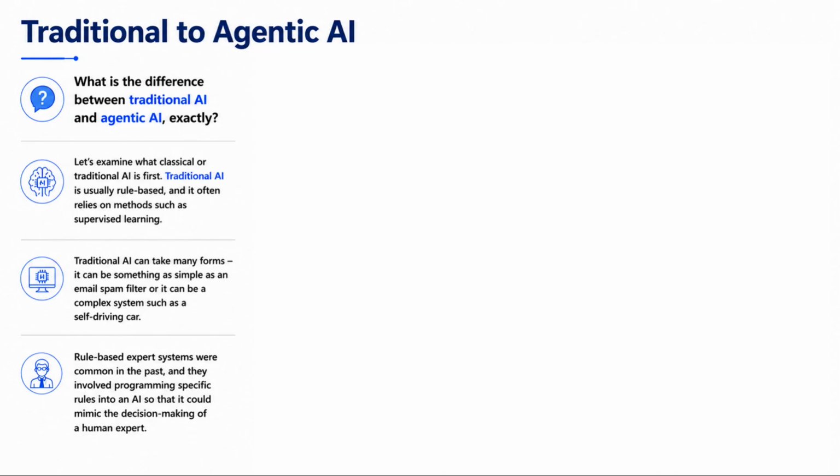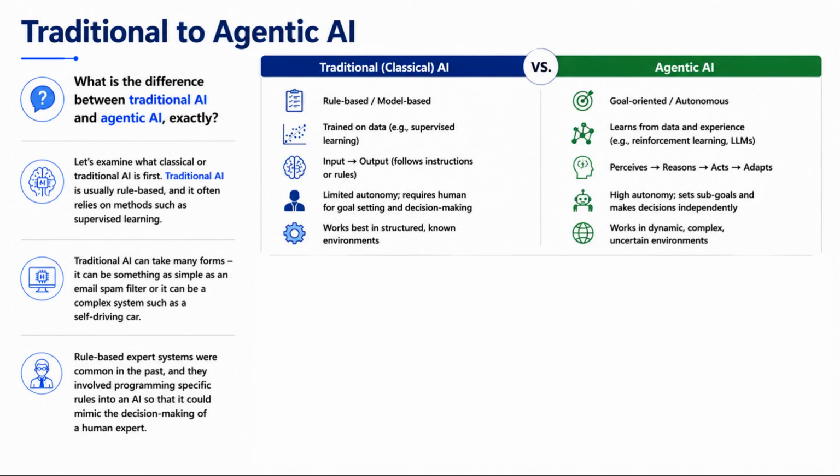Traditional AI can take many forms. It can be something as simple as an email spam filter, or it can be a complex system such as a self-driving car. Rule-based expert systems were common in the past, and they involve programming specific rules into an AI so that it could mimic the decision-making of a human expert.